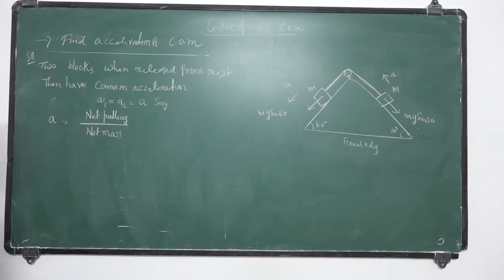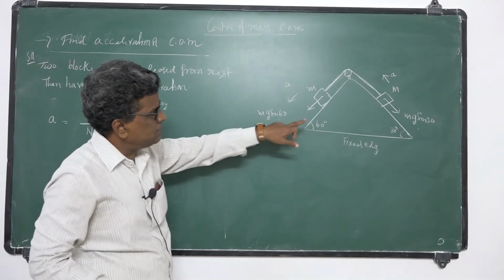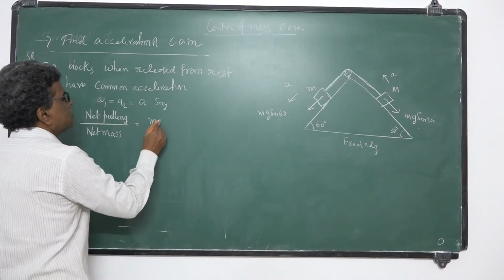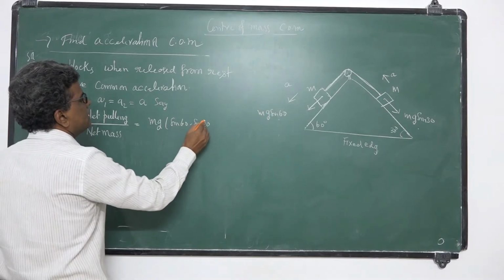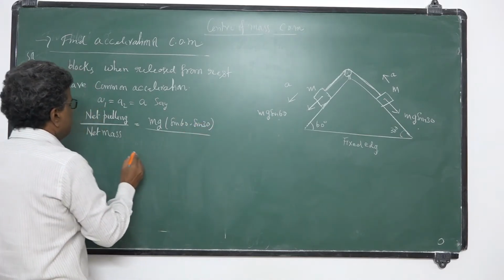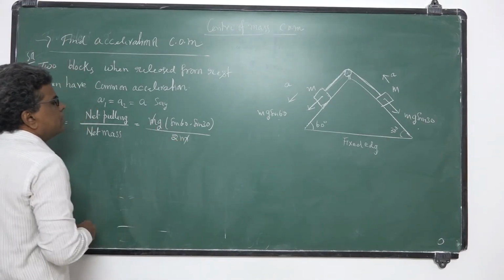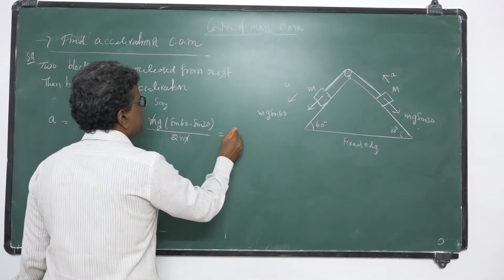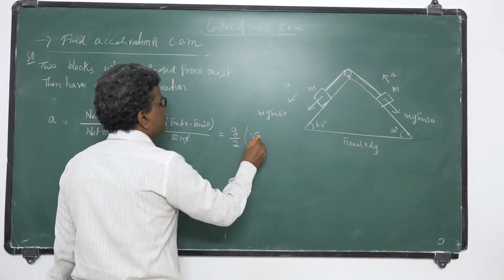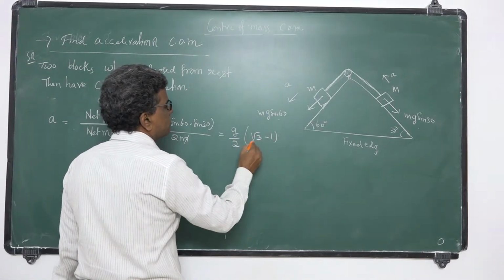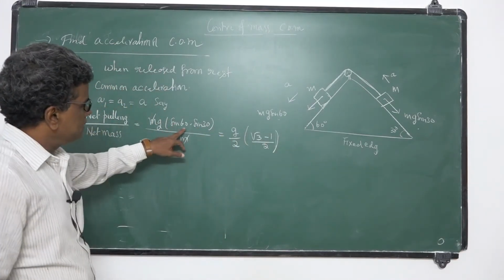So by using laws of motion, I will get this one. Net pulling force is mg sine 60 minus mg sine 30. So you take mg common, sine 60 minus sine 30. That is net pulling force divided by net mass, which is 2m. So m gets cancelled. g by 2 into sine 60, root 3 by 2, minus 1 by 2, because sine 30 is half and sine 60 is root 3 by 2.